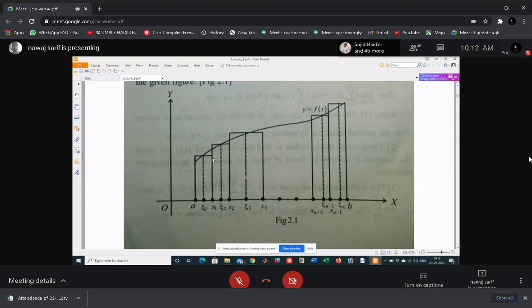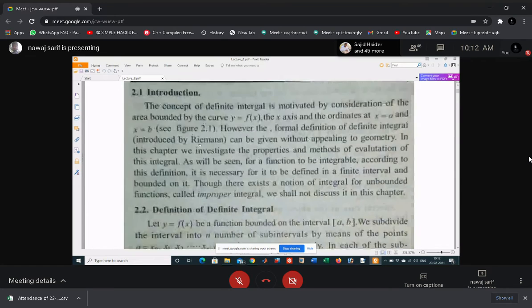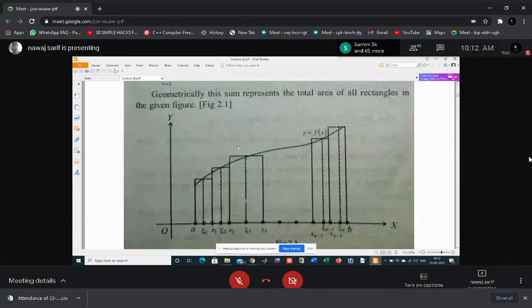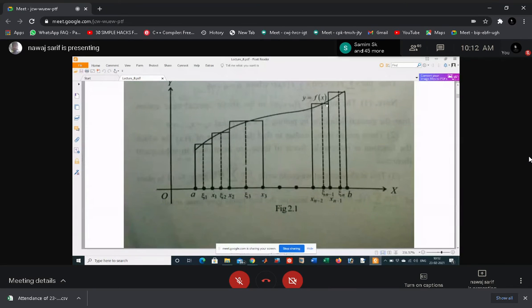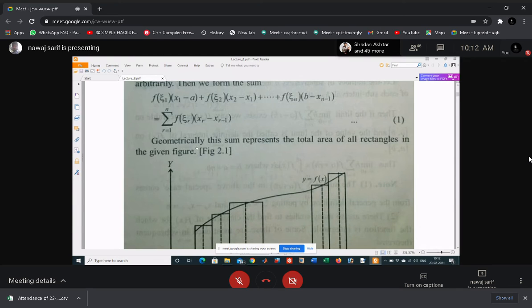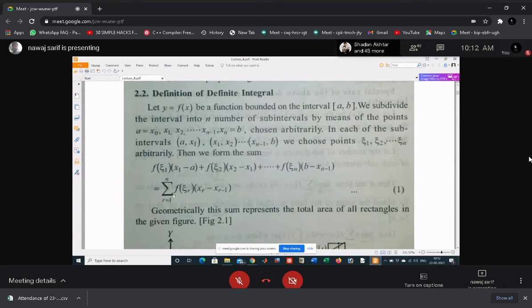Look at the graph. What does the integration give? Integration gives the area under the curve, and this whole area can be given by the sum of all the small areas. This area is given by the symbol called summation.